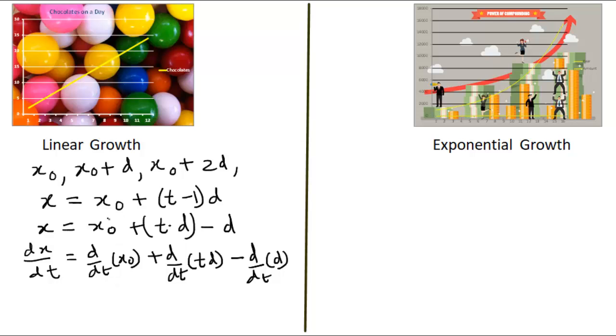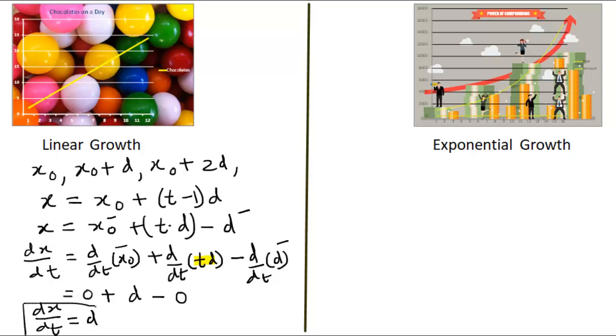Now x0 and d are the constant terms, so their differentiation will be 0. Whereas if I differentiate the function td, then applying the product rule, I will get the answer d, and here this will be 0 again because differentiation of a constant is 0. So we are getting dx by dt equal to d.